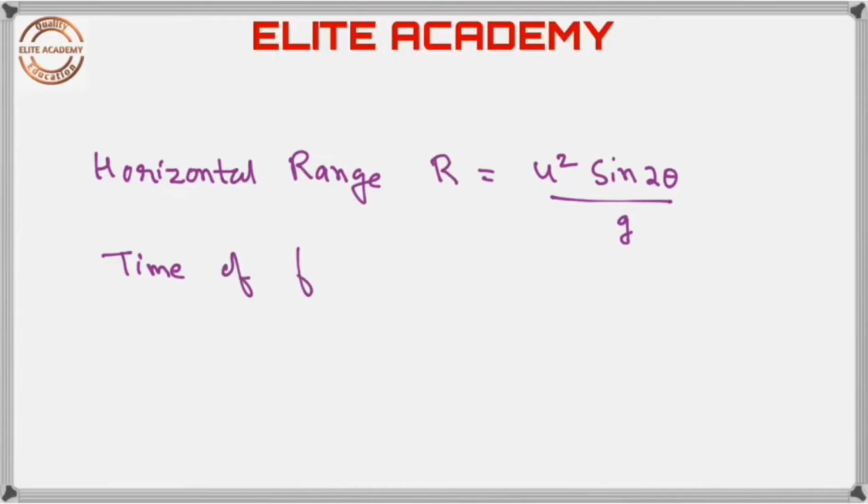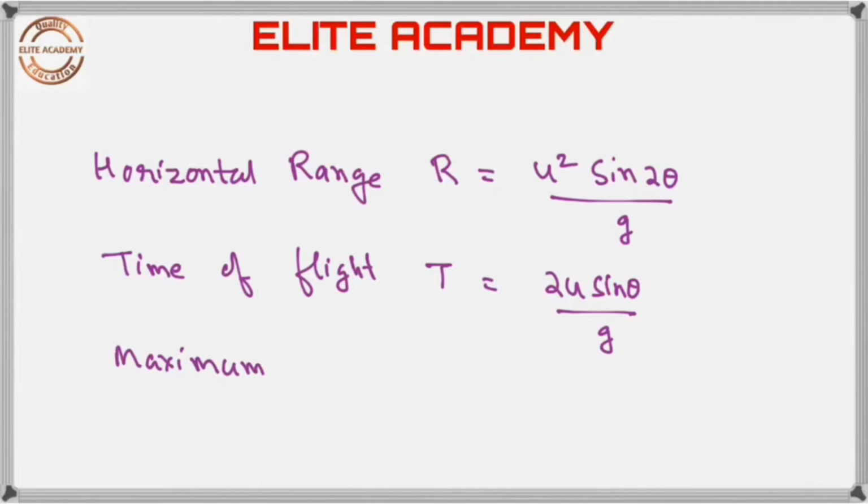Time of flight is given by T is equal to 2u sine theta upon g. This much of time the projectile remains in air. The maximum height of the projectile is given by H is equal to u square sine square theta by 2g.